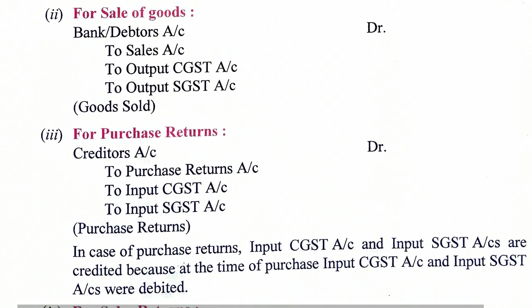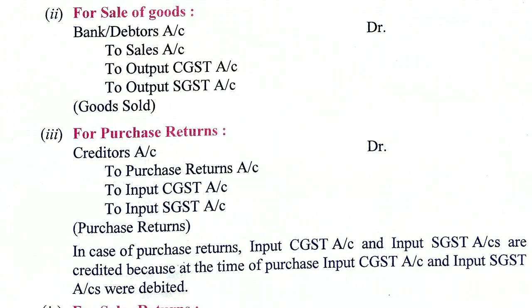For sale of goods, whenever there is sale of goods, bank account debited or debtors account debited, because we will be receiving the amount. Suppose the amount of sale is the same, 10,000, so it will be bank account or debtor account debited 11,200, to sales account 10,000, to output CGST 600, to output SGST 600.